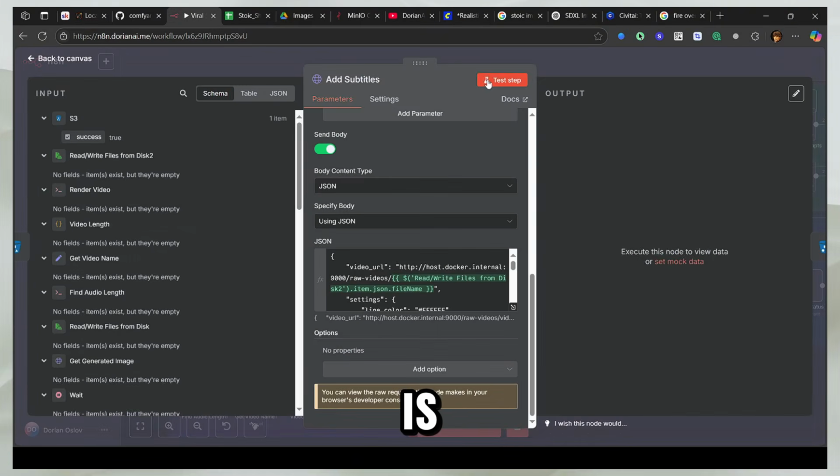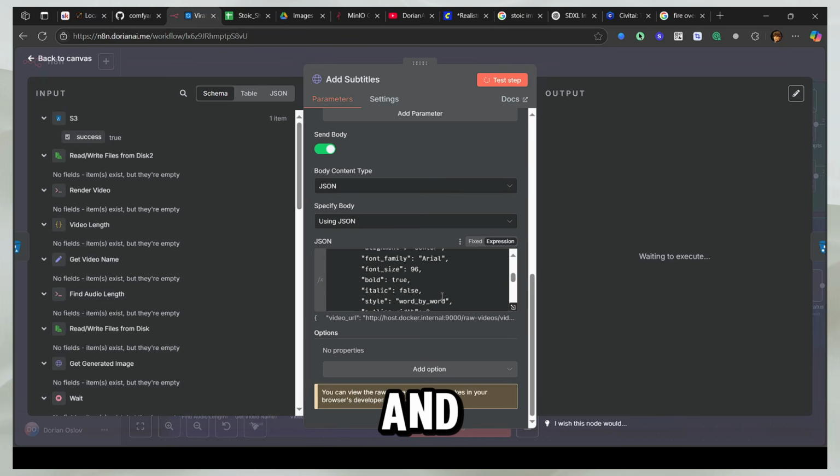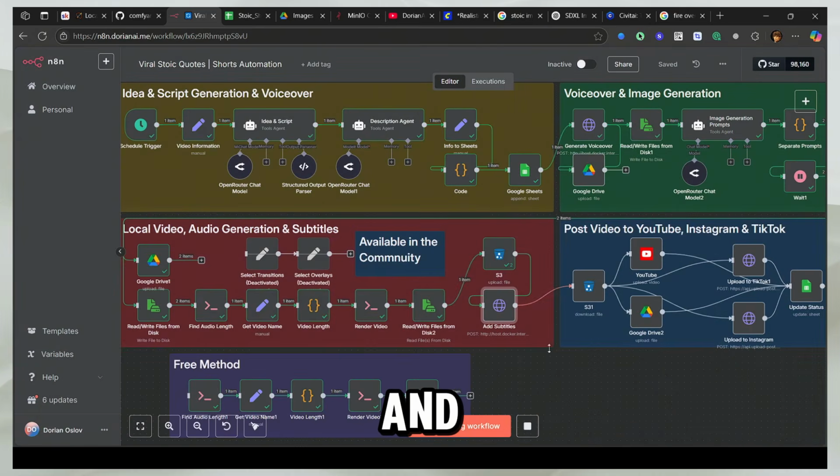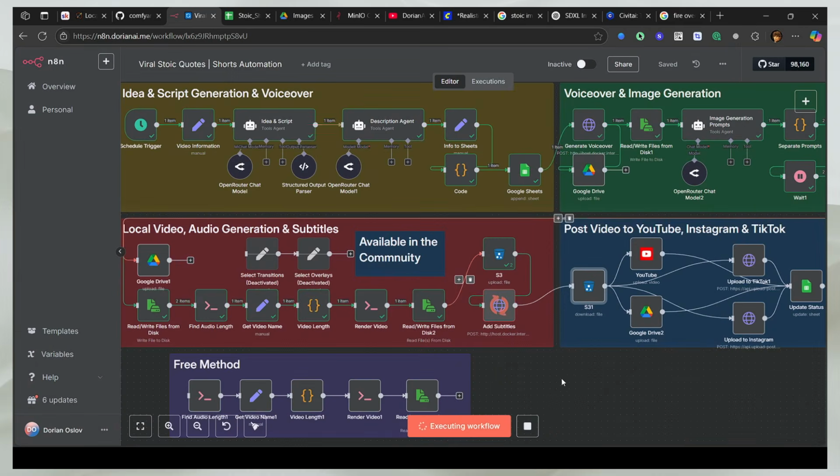So now what I want to do is run this step. It's going to take our video file and then add the subtitles. And then it's just going to give us back the result, and we're going to store it in S3 store. Then we're going to name it caption so we know it's final. So this is running. It's going to take around 20 seconds.